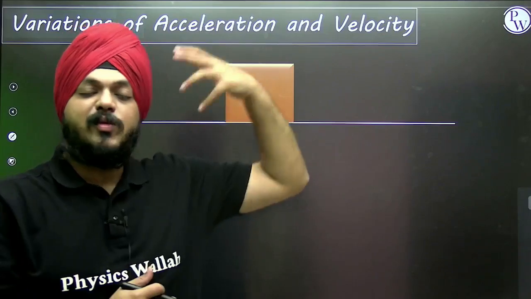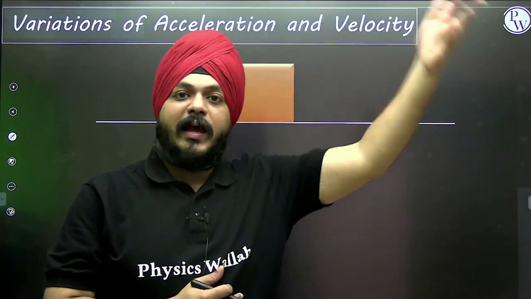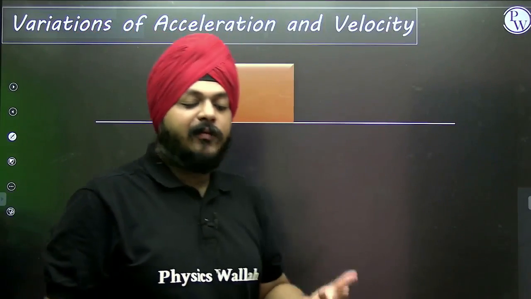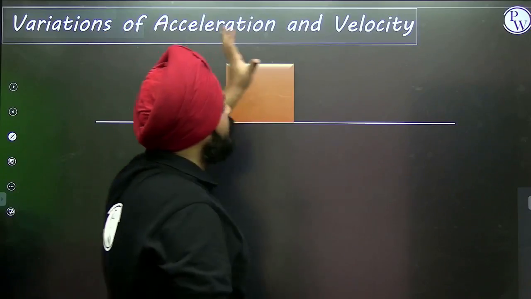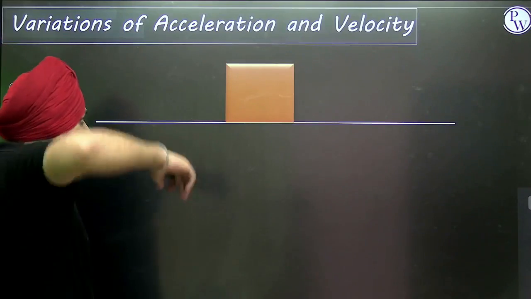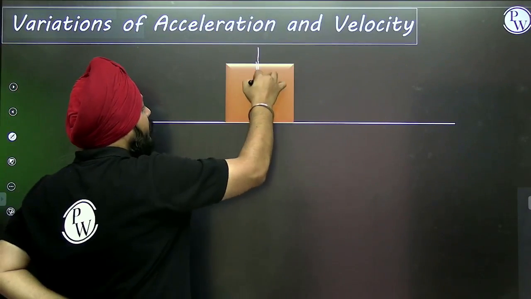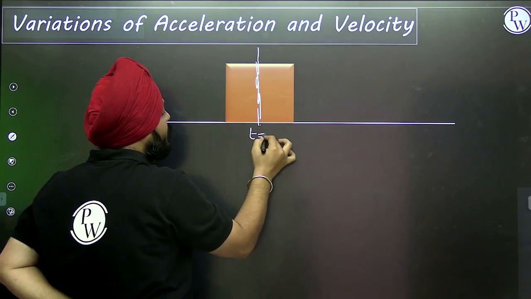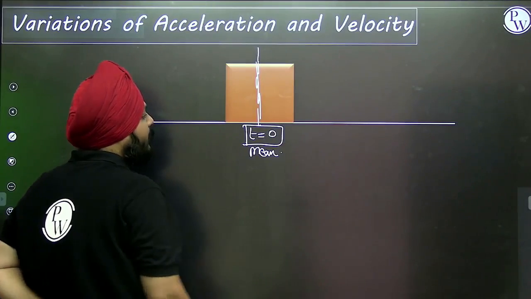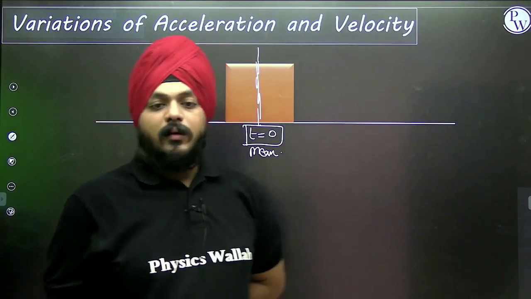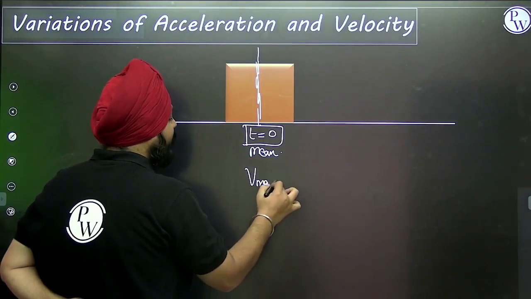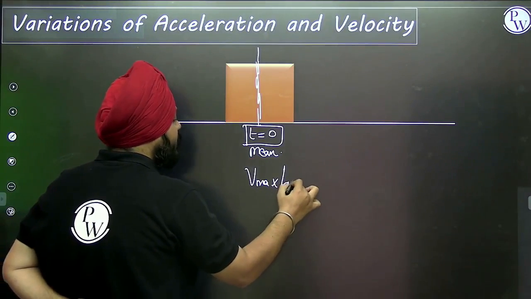We have seen the equation responsible for the SHM, but how acceleration is getting changed, how the motion parameters are getting changed, we need to understand that. And for that, in SHM, we need to understand the variations of the acceleration and velocity. Suppose this is a mean position, with respect to which t is equal to 0. This is our reference point and the mean position, with respect to which the particle is performing the SHM. Now at this position, velocity of the particle is maximum and acceleration is 0.